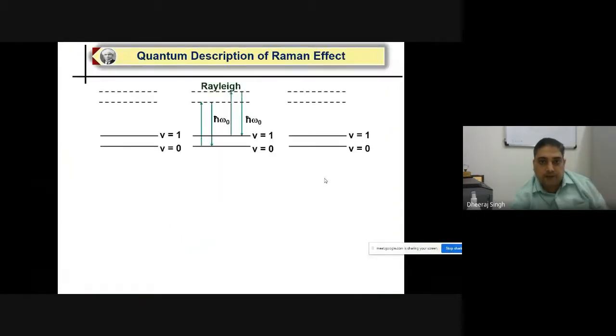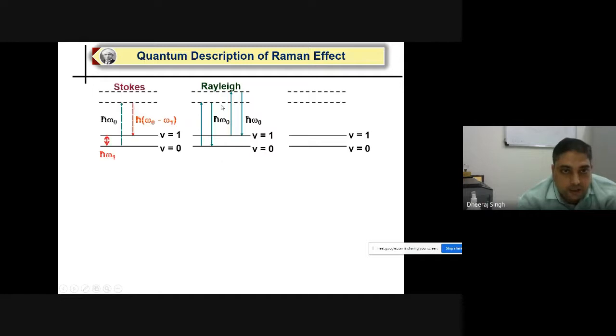Now, quantum theory can successfully explain the origin of the Raman effect. Suppose any molecule or material is in the ground state. Ground state means the v equal to 0 vibrational state. Now, suppose you incident light having photons of energy h cut omega. Your molecule takes energy from the photon and goes to the virtual energy state. The virtual energy state is not a real energy state. We can say it is an imaginary state where your molecule takes energy, and from here it will transit to the v equal to 0 state. We call it Rayleigh scattering because it scatters the same frequency of light as the incident photon has, h cut omega 0.